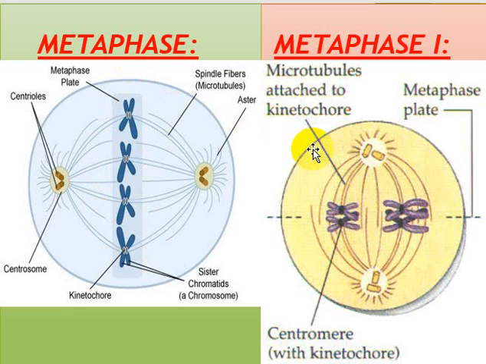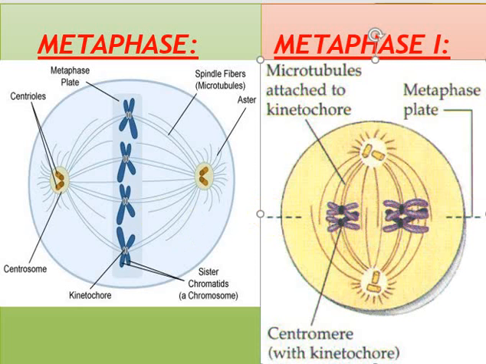On the other hand, in metaphase 1, you can see this arrangement is totally different and contradicting from this one. The contradiction is that they are attached in a pair sort of arrangement of homologous chromosomes. These are similar sort of chromosomes, these are smaller, you can see. These are homologous chromosomes, and this is making the metaphase plate or equatorial plate.